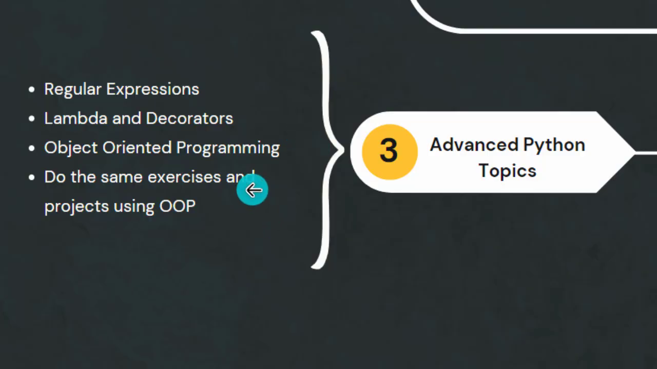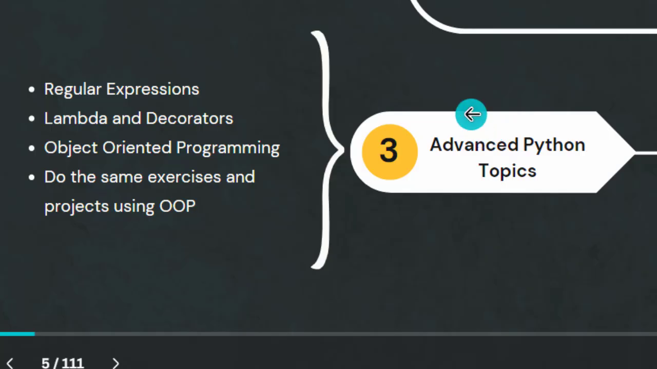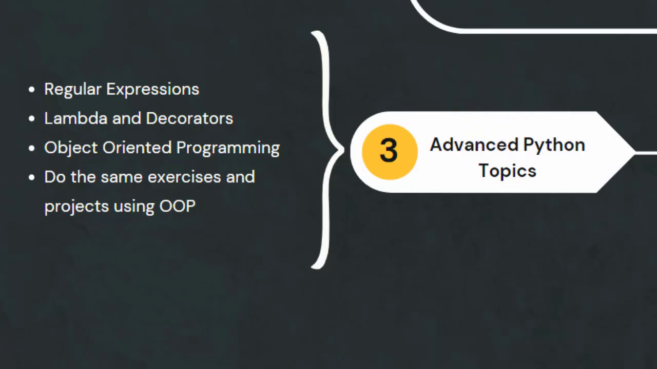When you finish object-oriented programming, you also need to do exercises using it. Here you don't need to stress out. The exercises and projects that you did in step 2, you need to do them using object-oriented programming, so that you can put your skills into practice. You learn object-oriented programming, then practice it by converting the exercises you did with normal Python code like functions into object-oriented programming. That's a good way to start.